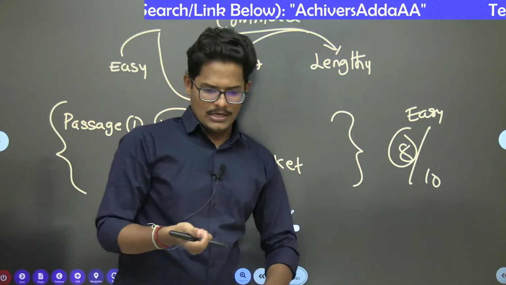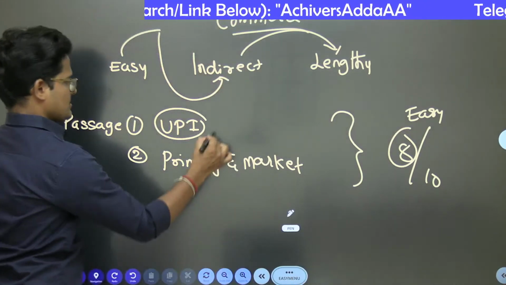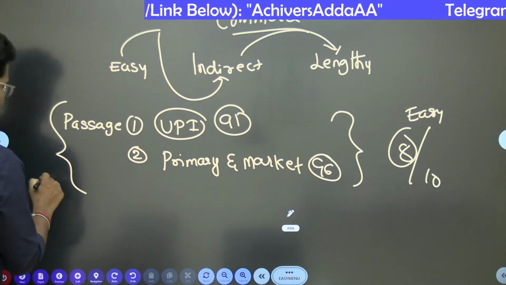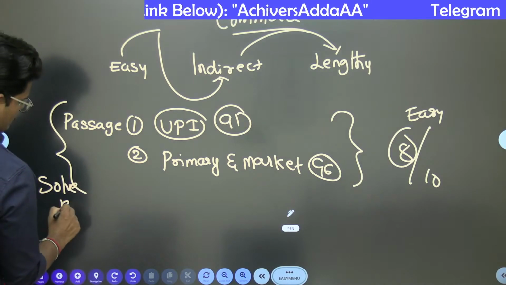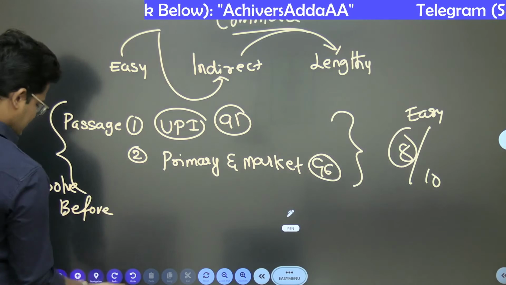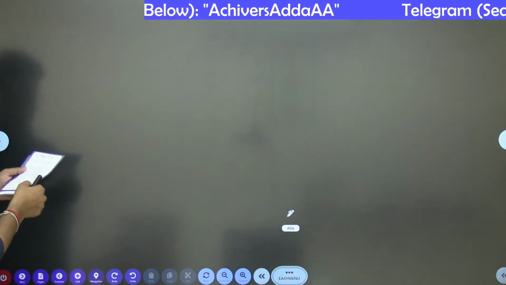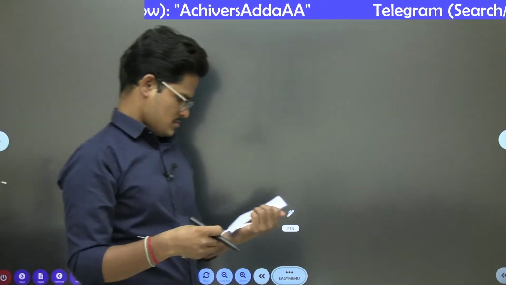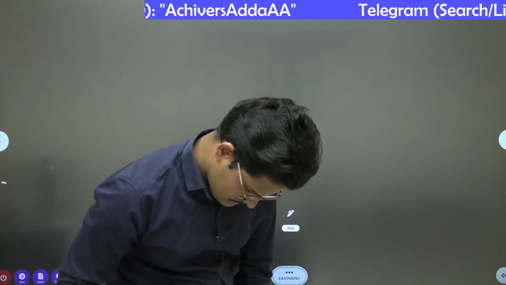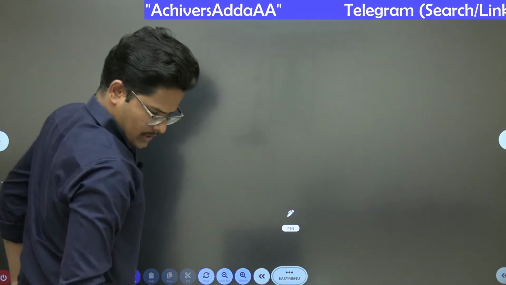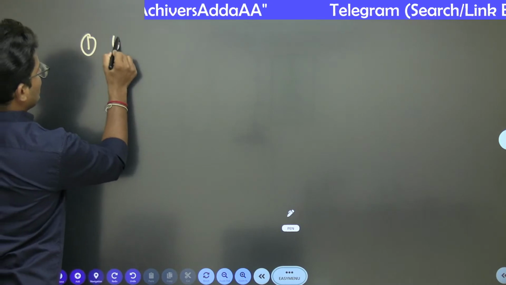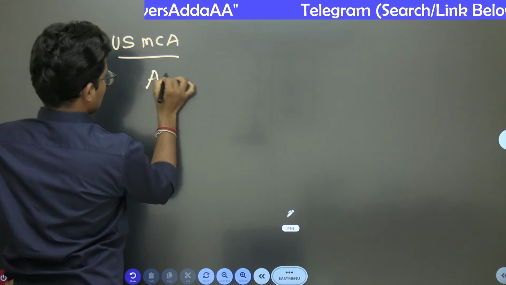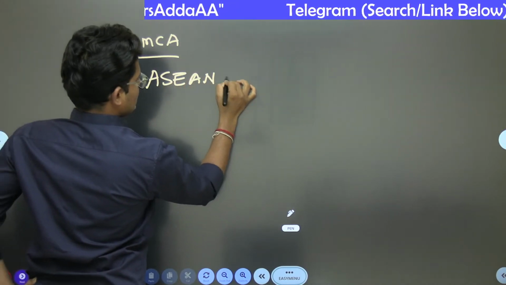I was telling you to check question number 91. This passage is given at number 91 and this one is given at number 96. So try to solve the passages before. And next, there was a question related to USMCA, United States Mexico Canada Agreement, and the number of ASEAN member countries.